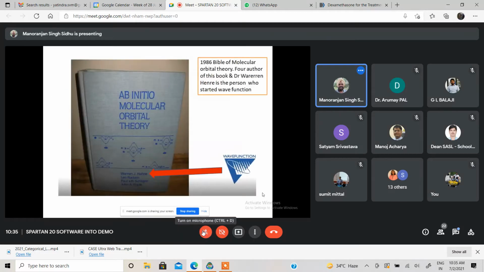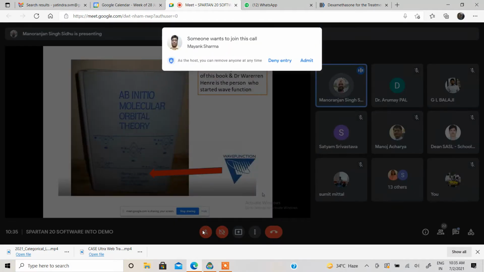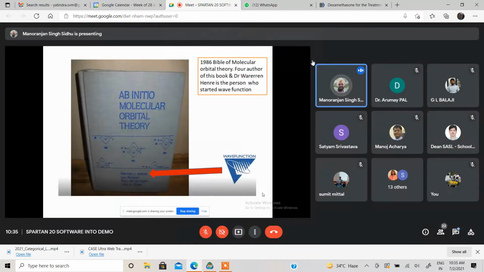This is just to tell you that Ab Initio Molecular Orbital Theory is considered the Bible of molecular modeling. And the main author, Dr. Harry, is the CEO of Spartan.